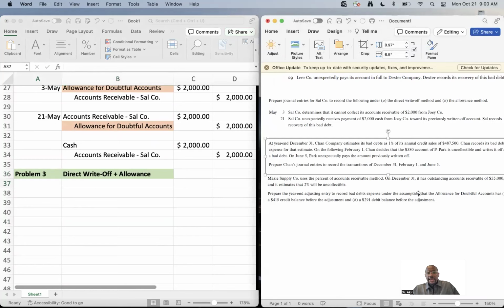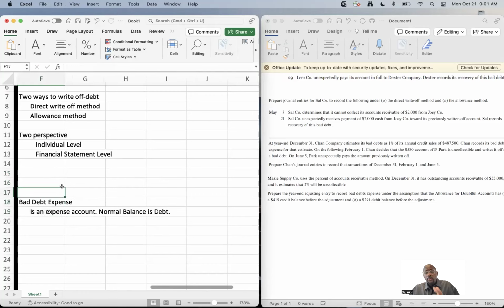Okay. So there are actually three ways to write off bad debt from the financial statement level, but all three of these follow one universal approach. That is, we're estimating bad debt. Okay, I probably spelled that wrong, but no worries. We're estimating bad debt. That's the heart behind the financial statement level. Writing off bad debt from a financial statement level, we're estimating. Okay, there are three ways to go about it.